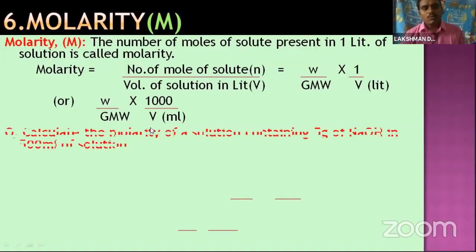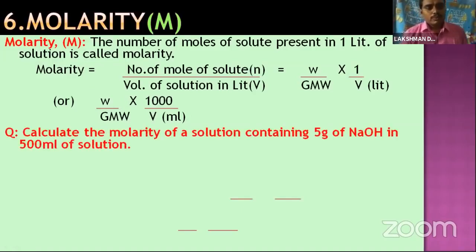So we can see one of the problems on molarity. Calculate the molarity of a solution containing 5 grams of NaOH in 500 ml of solution. We want to find the molarity here. In a solution, solute and solvent are both mixed. What is the volume here? 500 ml is the volume. In the 500 ml, one component is NaOH, and the NaOH is present in 5 grams.